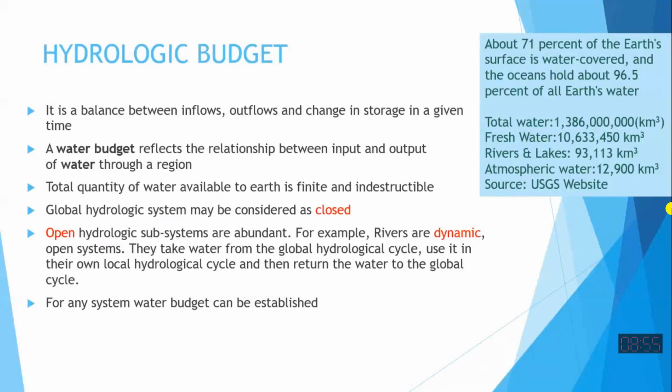While if you take a part of the hydrological cycle, or you take a length of the river reach, or you take just the groundwater, or you take just boundary of a country, so that system is not considered closed hydrologically. For example, if you take a 100-kilometer length of the river, you cannot say this is closed. Water is not coming to this reach and water is not going out of this reach.